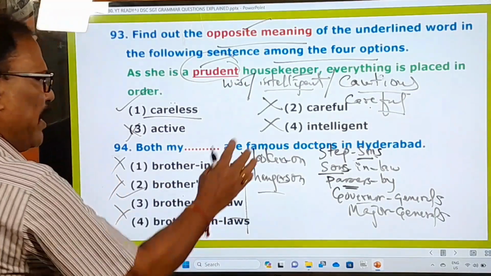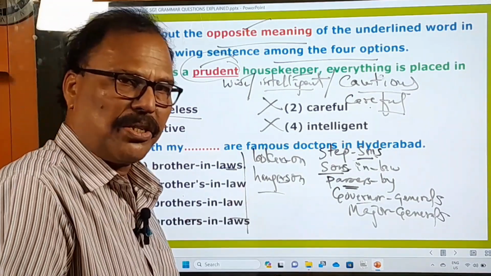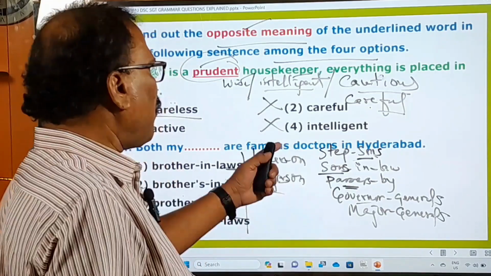So in this way, please keep this rule also in your mind, because in your future examinations, you might come across a question on these things also. That's why keep this point in your mind.